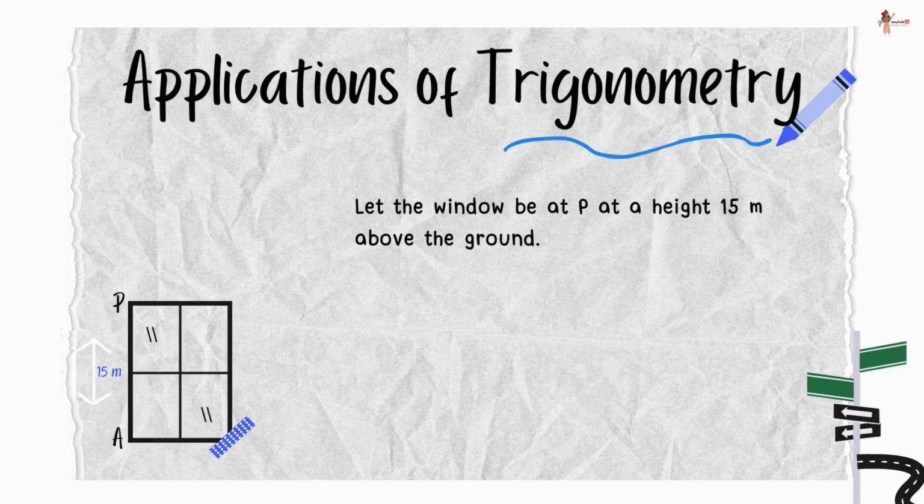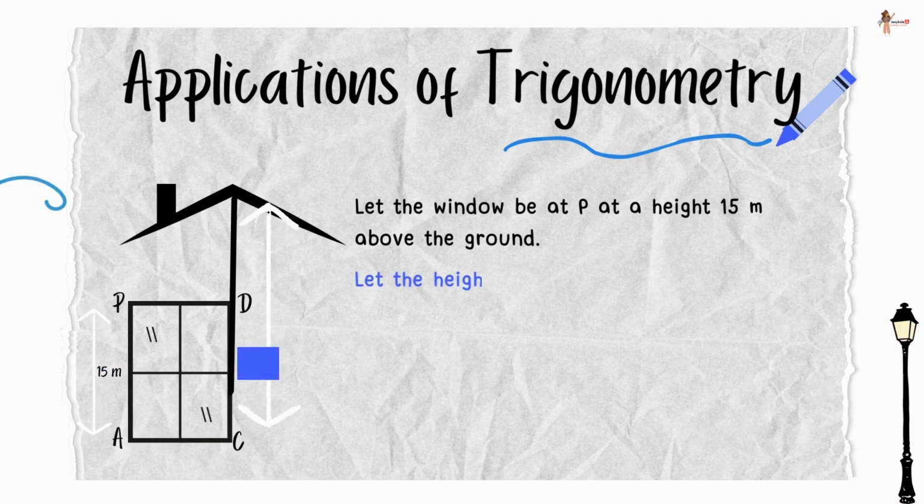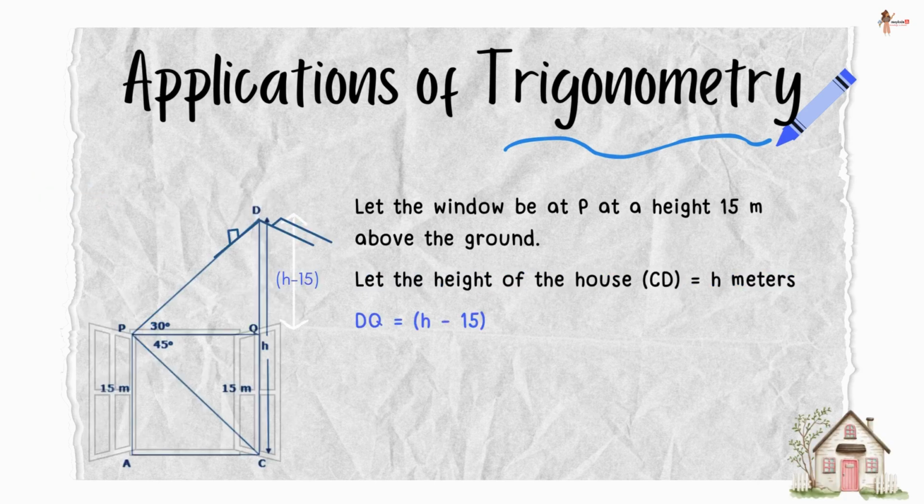Let the window be at P at a height of 15 meters above the ground. Let the height of the house be h meters. That means DQ is h minus 15. Refer to the diagram here.